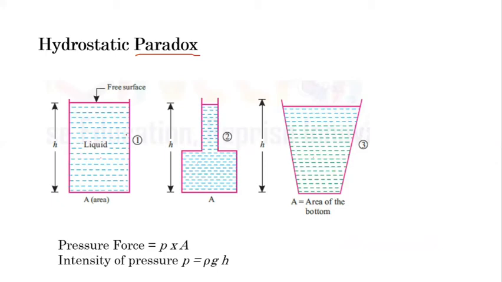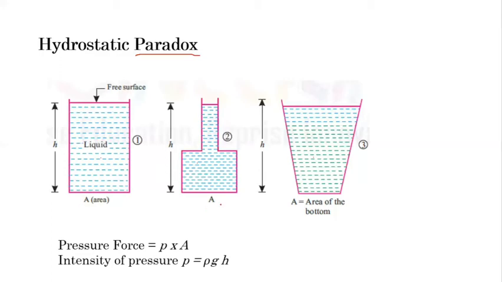Here, this is completely rectangular with bottom area A. Here, the bottom area A is the same as this rectangular, but it has a different shape. The bottom shape is completely square, and the top surface is somewhat narrower than the bottom surface, a trapezoidal section.